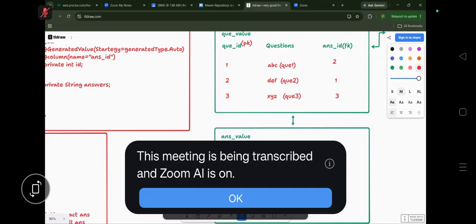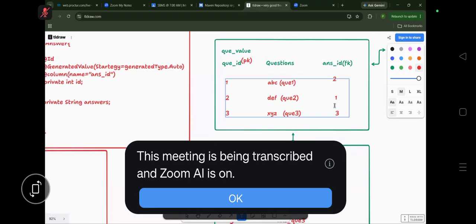Answer ID is how much? 2. This answer ID 2 is the answer of which number question? Question number 1. It is there. Now suppose you mismatch in this place.